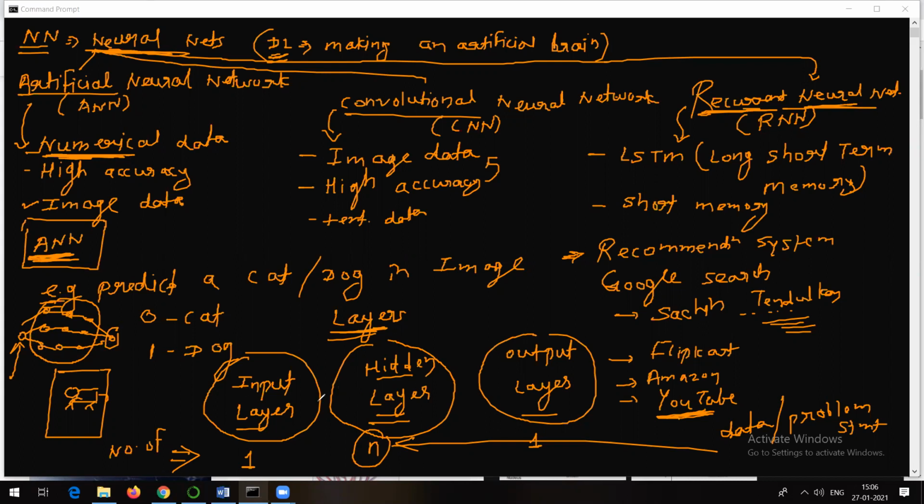So I mean to say, the number of layers, how many layers should be there? Input layer should be one, output layer should be one, and the number of hidden layers is n, which I have written because it depends on the data or the problem statement. I hope till this point everyone is clear, right? If you have any doubt, you can ask.